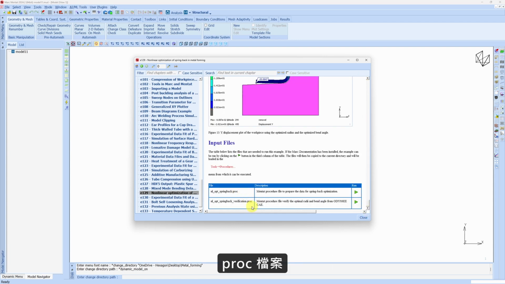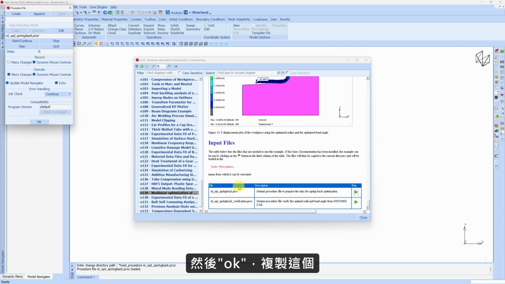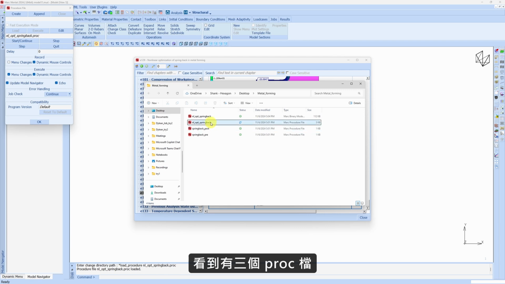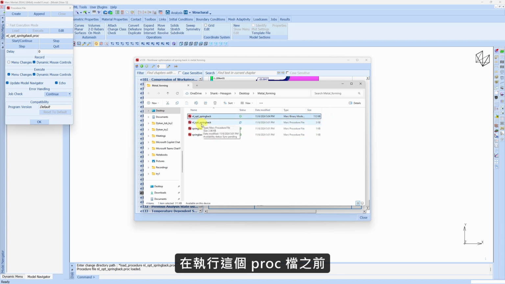Rather than that, just go down over here and you will see two proc files are mentioned over here. For this video, I am assuming you are familiar with Mentat and what a proc file is or how to create those parameters. If you're not, please comment down below and I will create a separate video just for these proc files. But for this video, what you can do is click on this play button and say OK. What this will do is copy this proc file into your current directory along with some other needed files. So if I go back to that folder, now we see there are 3 proc files and 1 Marc model file. Now before running this proc file, let me open this Marc model file.